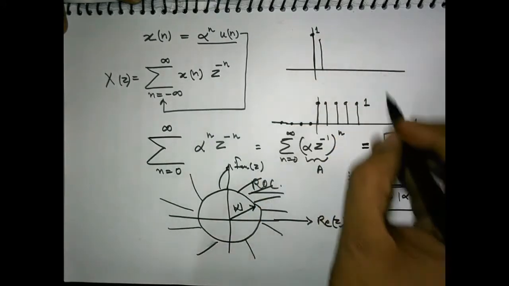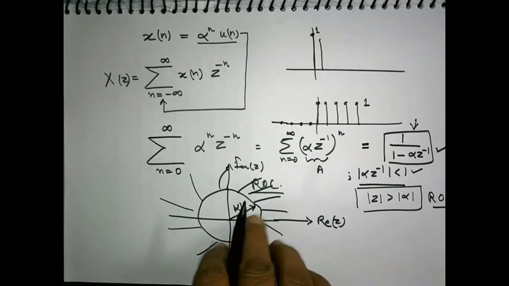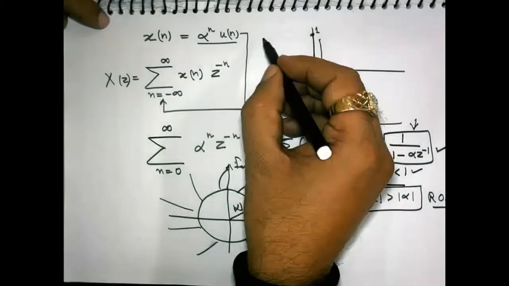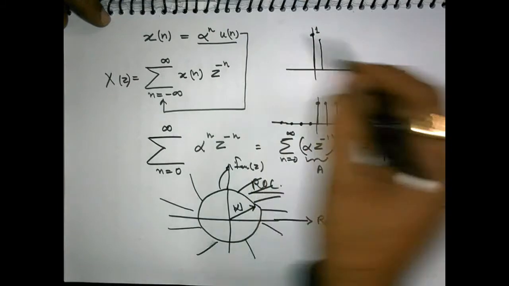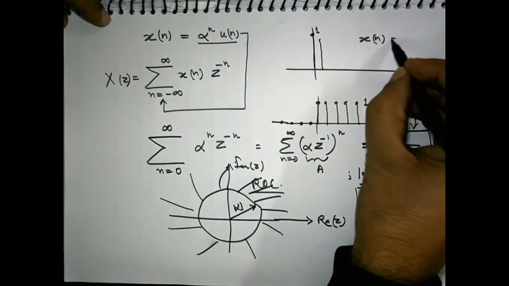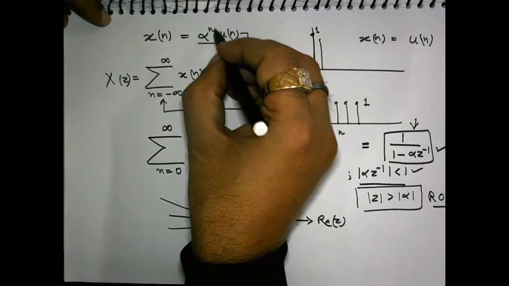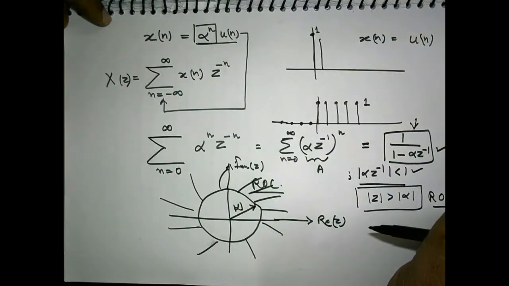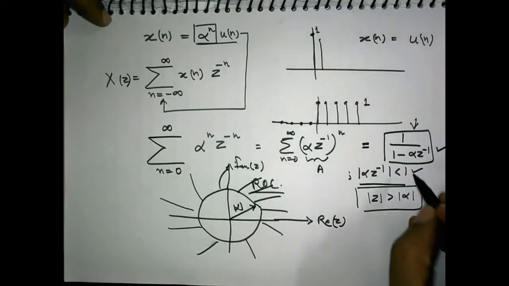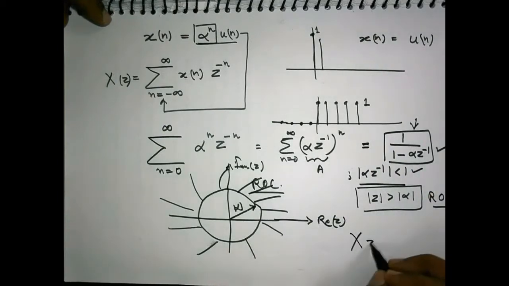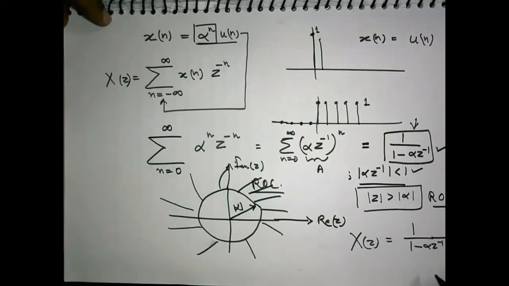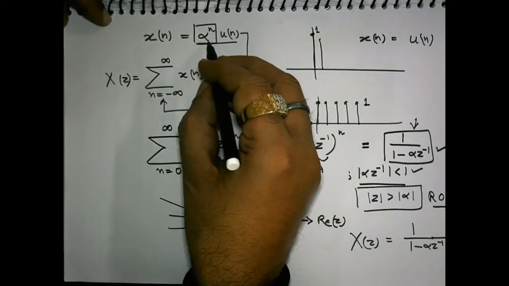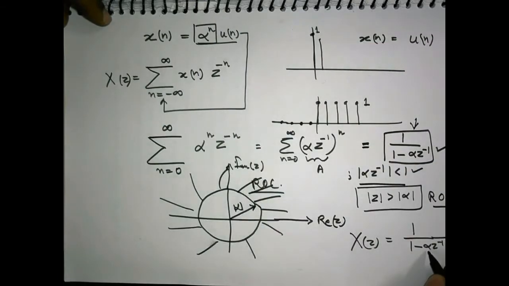Now if we wish to evaluate the Z transform of u[n] instead of alpha to the power n u[n], this alpha to the power n value simply becomes 1. If we look at the expression, X(z) equals 1 over 1 minus alpha z inverse, and if alpha becomes 1, this also becomes 1.